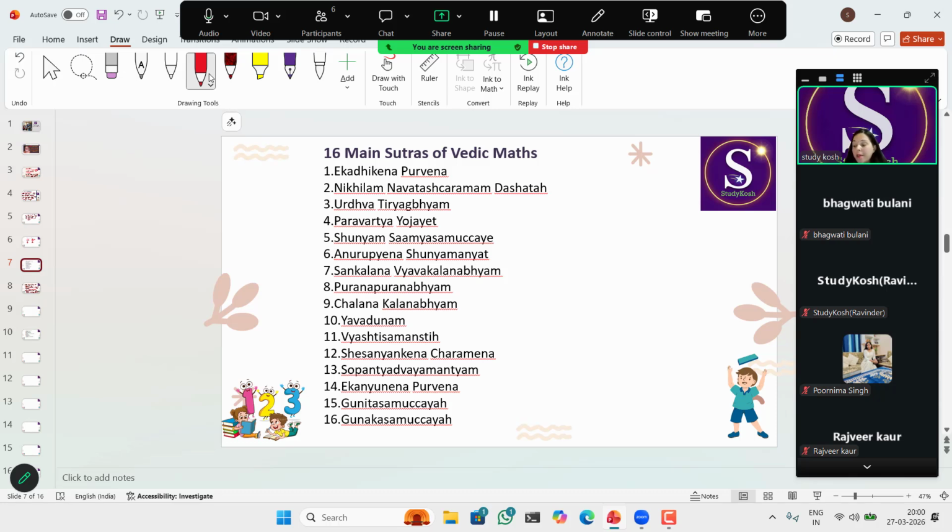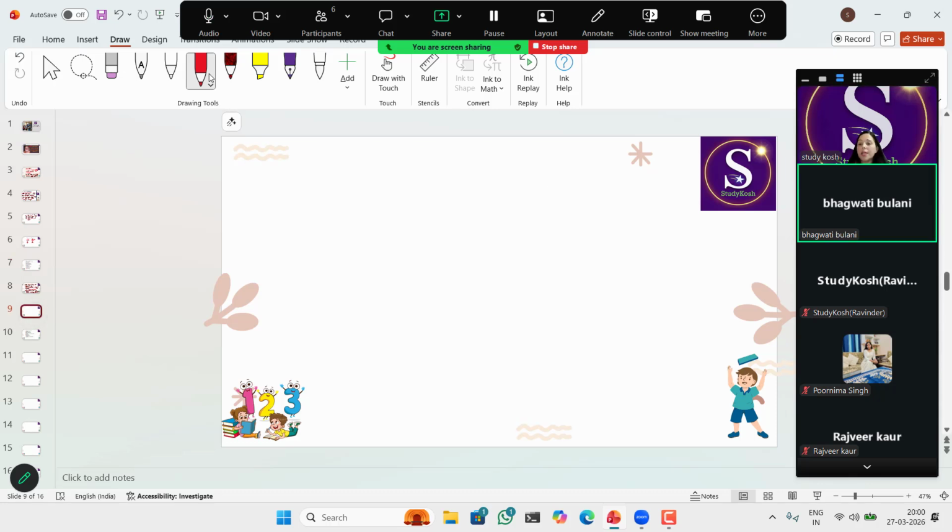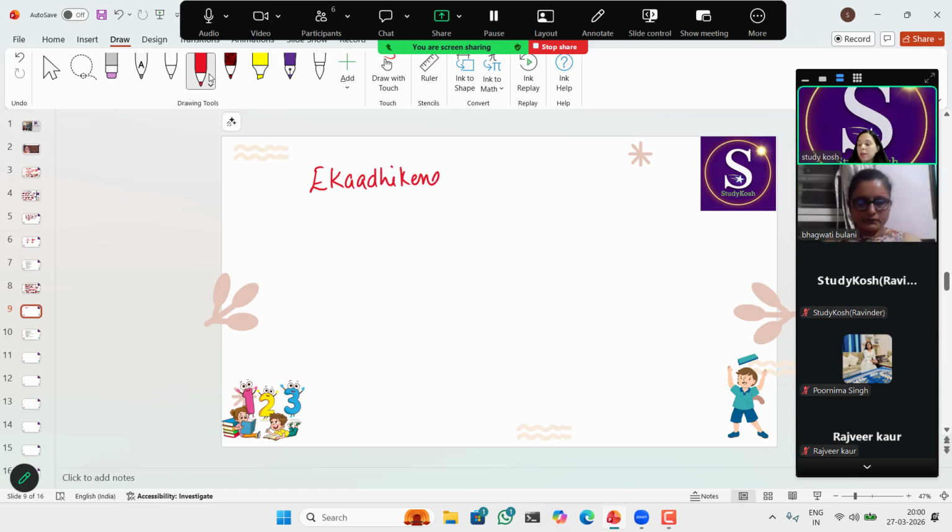So in these particular topics, we are going to use this particular sutra, that is Eka Adhikena Purvena. Similarly, if I talk about the second sutra, that is Nikhilam. The short name is Nikhilam. We call it Nikhilam Sutra. Otherwise, the full name is Nikhilam Navatashcaramam Dashatah. Okay, so this is the full name.